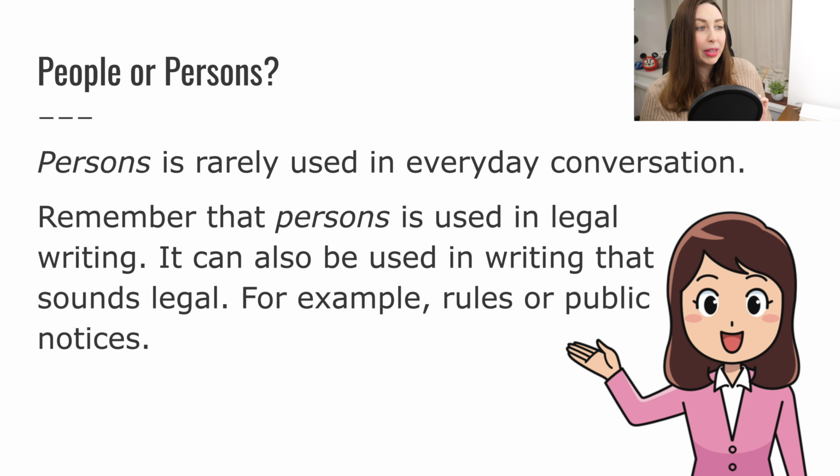Remember that persons is used in legal writing. It can also be used in writing that sounds legal, for example, rules or public notices. So really, we just use persons when something sounds legal, okay? It could be a rule, a notice, like some information from the police. So police often use the word persons. It doesn't have to be officially legal paperwork, but something like a rule or a public notice, for example, at the park or at a swimming pool, they might use the word persons just because it sounds more official.